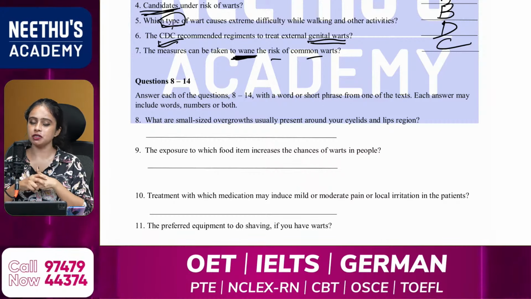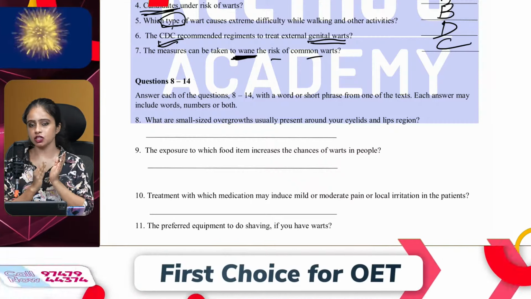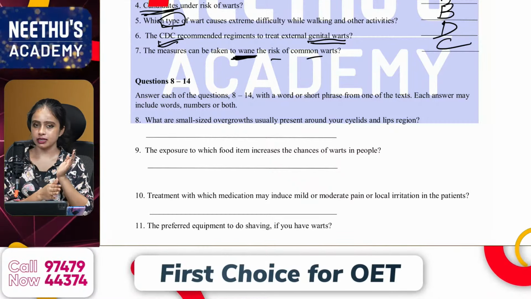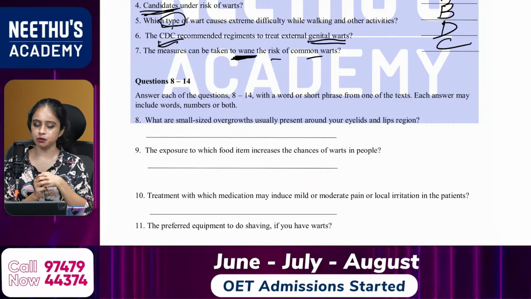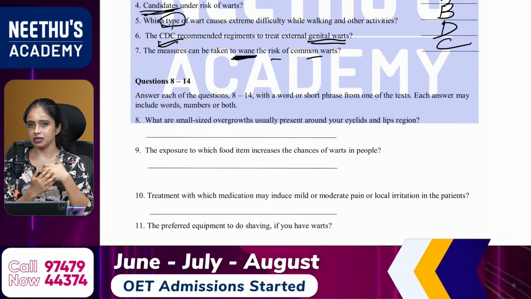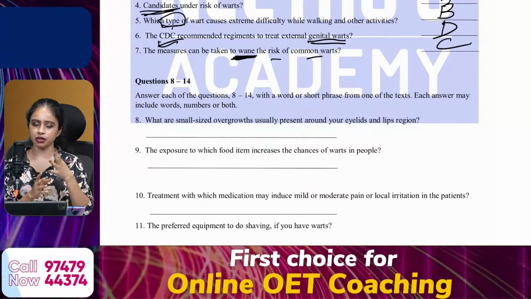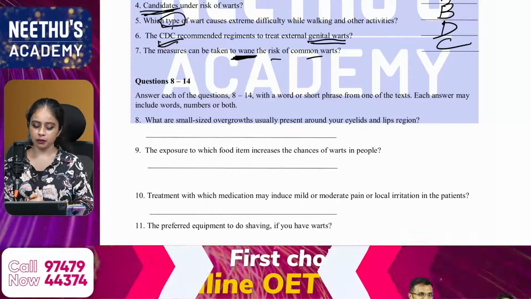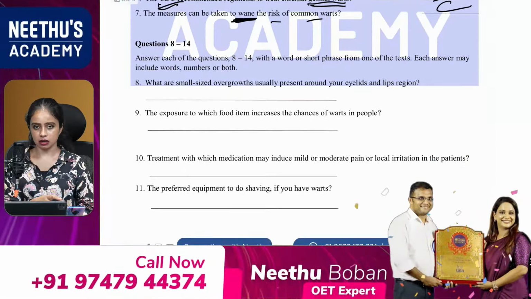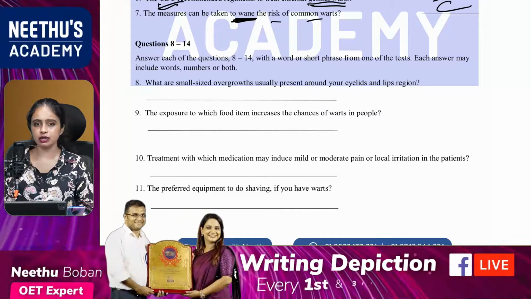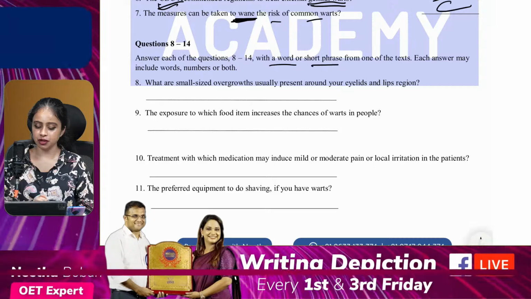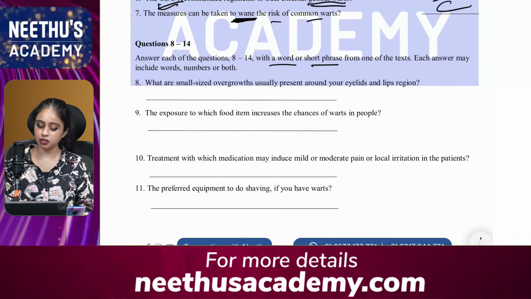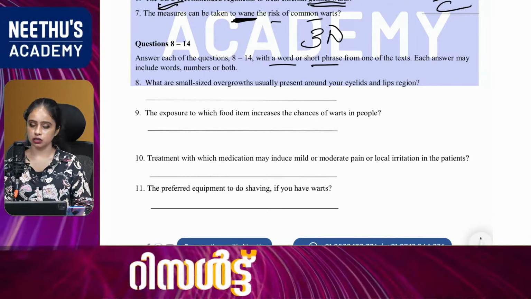Skimming means fast reading, and scanning means searching or picking the important words from each of the 4 texts. Text A, text B, text C and text D will be different from one another, and one of the texts will be a pictorial, for example a chart, a table or a diagram. Now let's move to the second, short answer questions. What is the important instruction? You can answer in a word or a short phrase. A word itself is a word, and a short phrase means a maximum of 3 words.